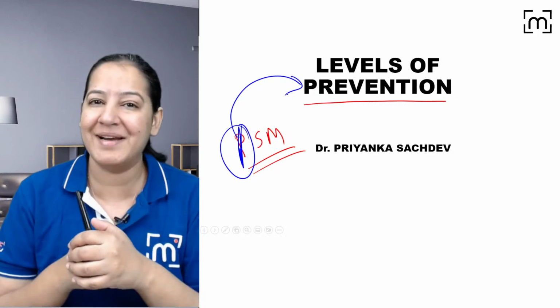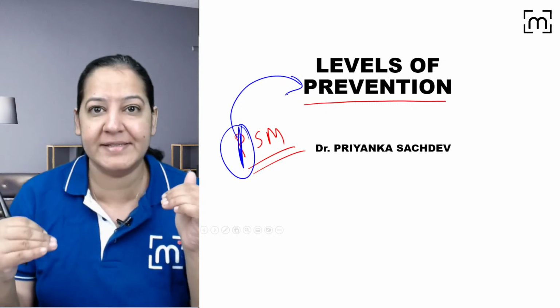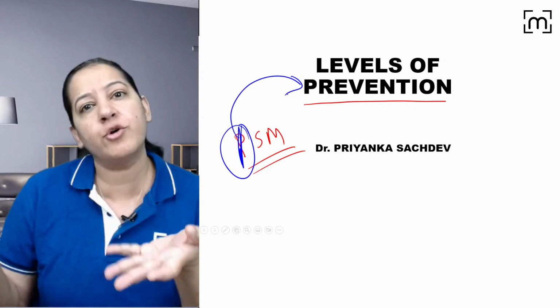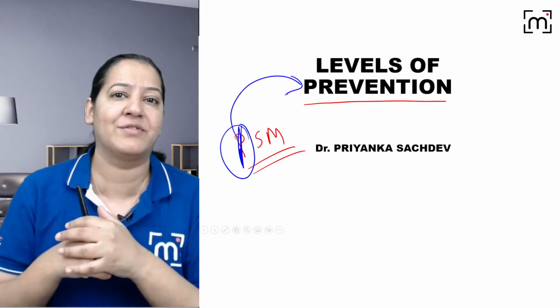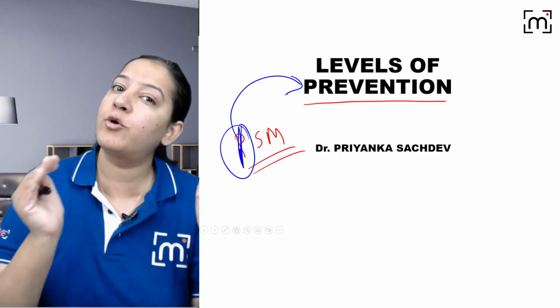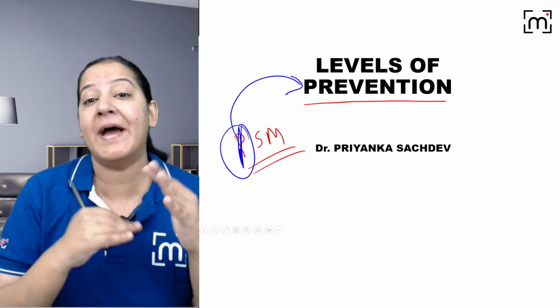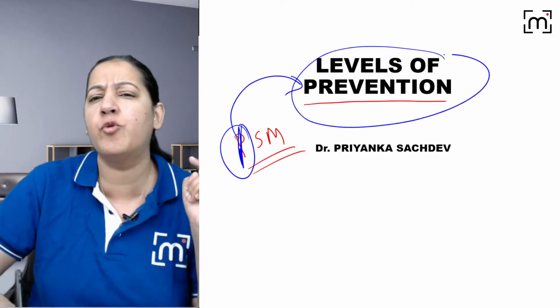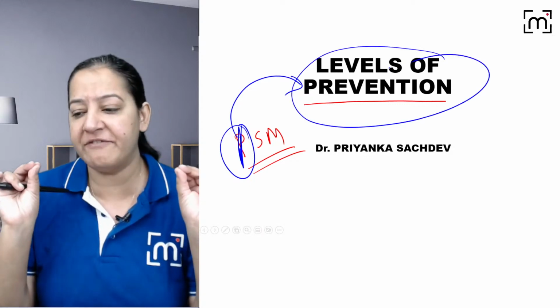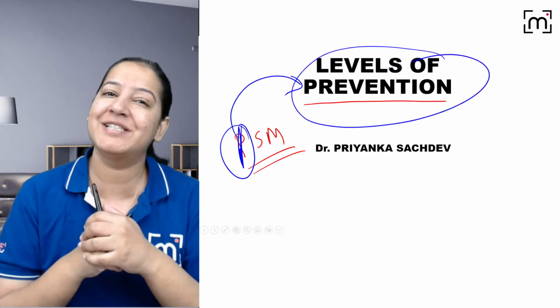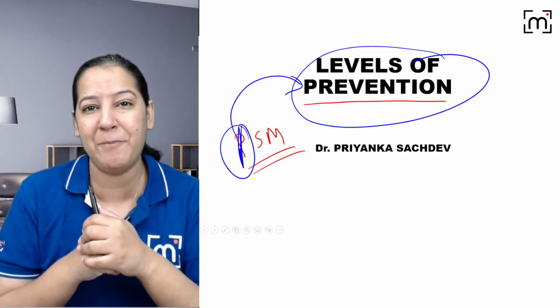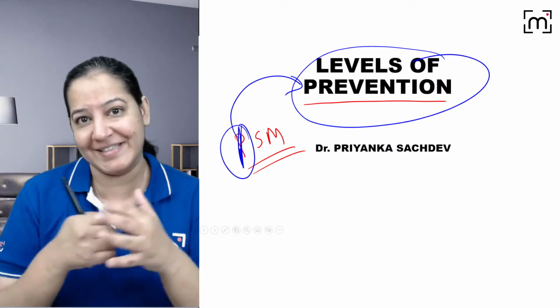So you all study medicine in your final year. The treatment of the disease that has already occurred, now you want to treat it, right? That is known as treatment of the disease. But before it occurs, we want to prevent the disease. That prevention we study in PSM. That's why this topic is super important in PSM. One of the very important topics in PSM is the various levels of prevention. You got my point? Now we want to prevent the disease, right?